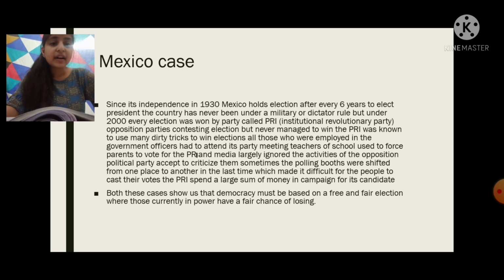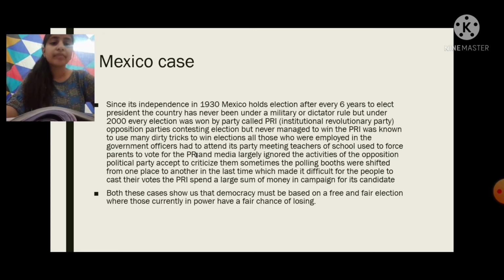Sometimes the polling booths were shifted from one place to another at the last time, which made it difficult for the people to cast their votes. When the polling booths were shifted, the people did not know where to go, so they just went home without voting. And PRI used to win because of this, because the people who were going to vote for them knew where the place was, so they could vote there, while the common people did not know where the polling booths were shifted. So they went home without casting their vote.